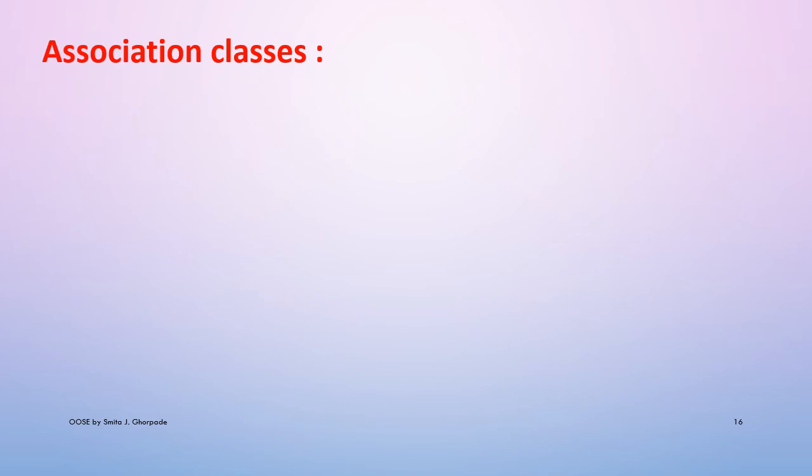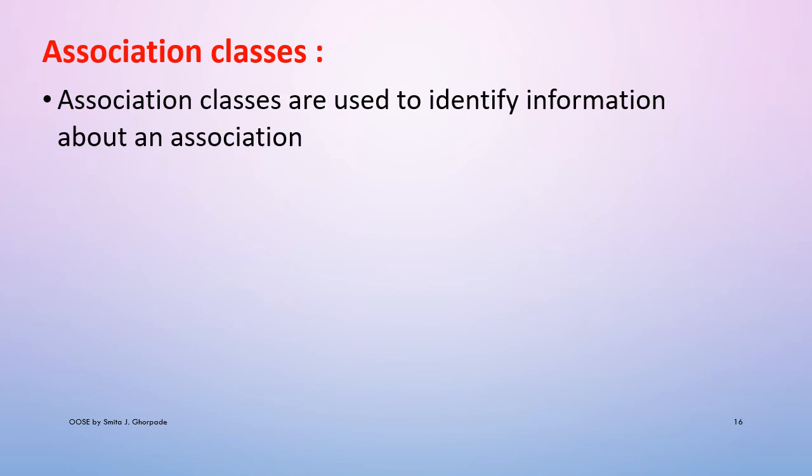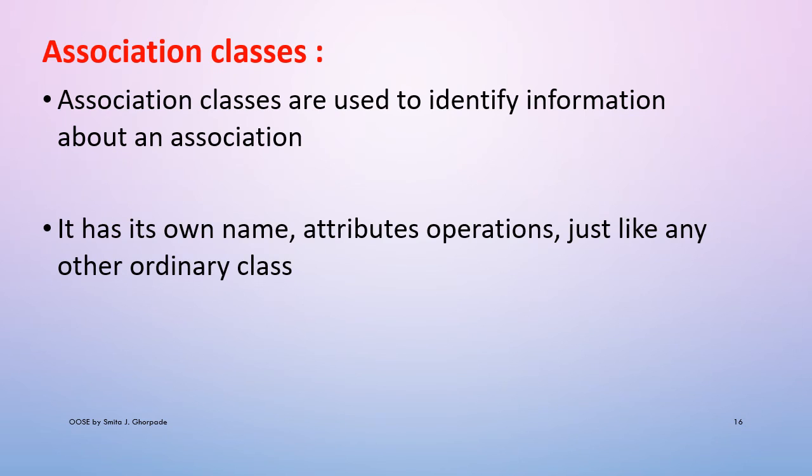Association classes means specialized classes are introduced on an association line. Association classes are used to identify information about an association, meaning extraneous information about that association is included in the association class. It has its own name, set of attributes and operations, very similar to a regular or ordinary class.